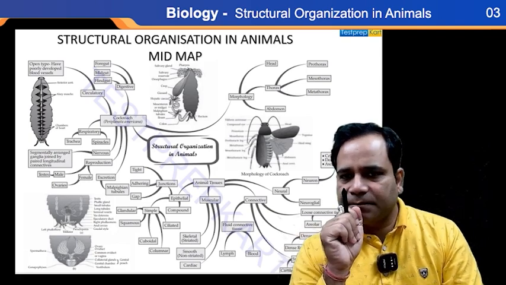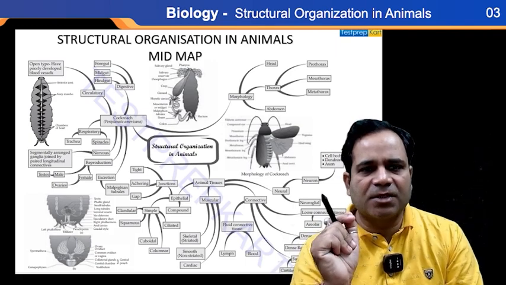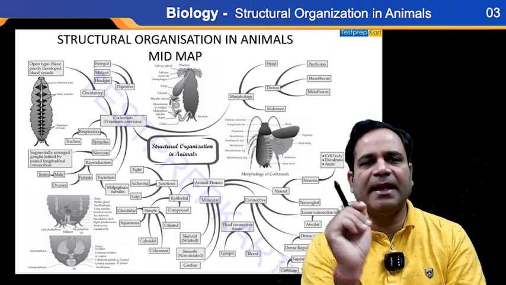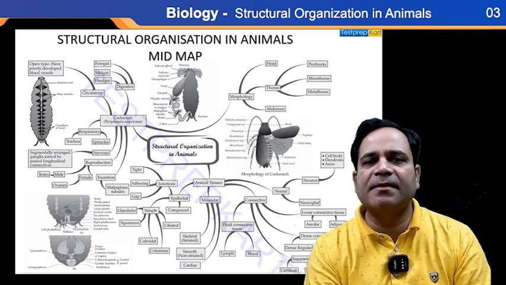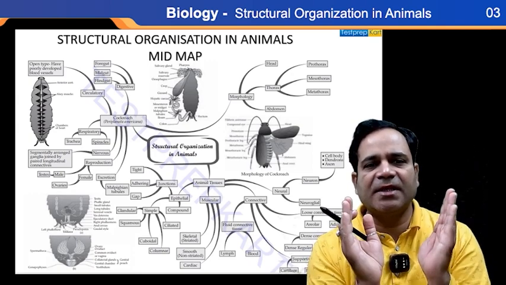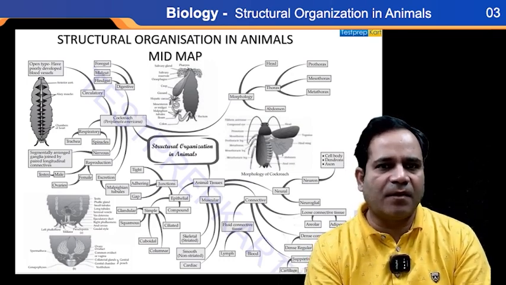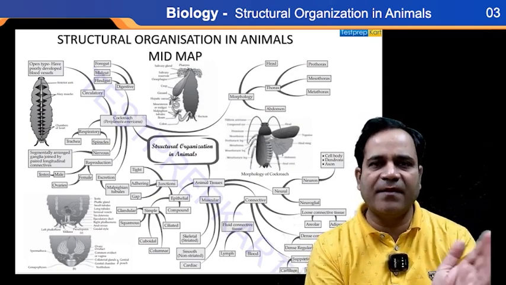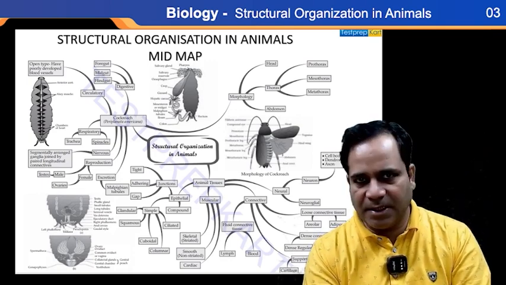So how should we start? First of all, we should keep in mind what structural organization means. Structural organization means that organisms have a properly defined structure which they are made up of. In the previous mind map, I told you about plant tissue.